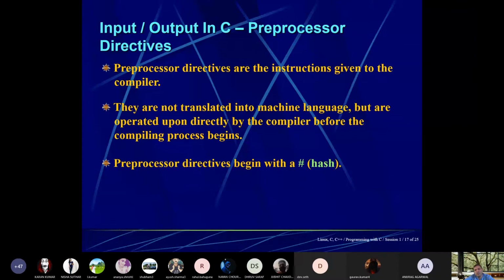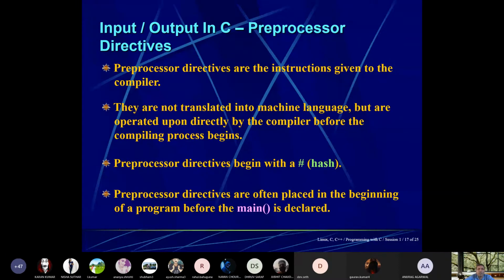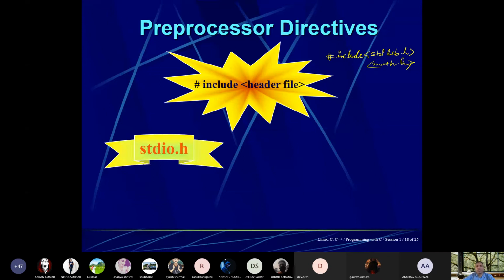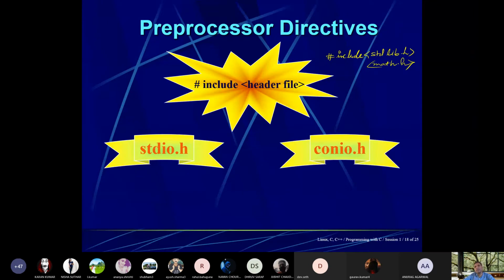Preprocessor directives begin with a hash, and preprocessor directives are often placed in the beginning. It means whenever you are writing a main program, before this main program, you need to write a hash. So this is one example of a preprocessor directive: include header files, like include stdio.h, include conio.h,